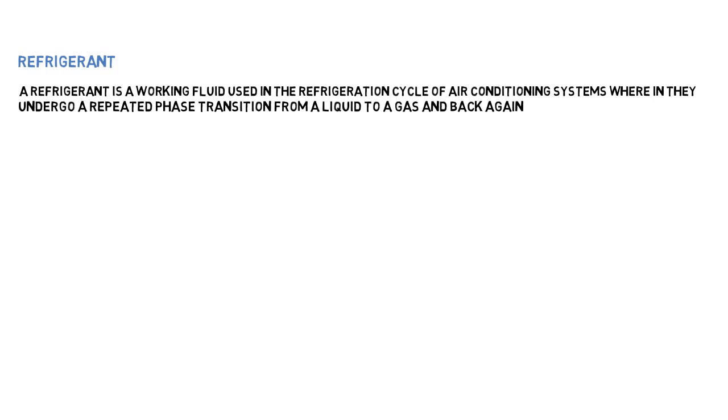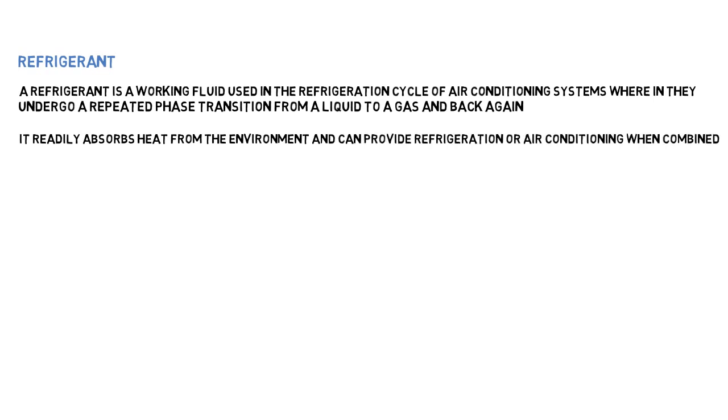This is done with the help of a working fluid which first converts from liquid to gas, and then that gas is converted back to the liquid. So this working fluid is a refrigerant which makes the refrigeration cycle. It readily absorbs the heat from the environment or the room and can provide refrigeration or air conditioning when combined with other components such as compressors and evaporators, which we will discuss later.